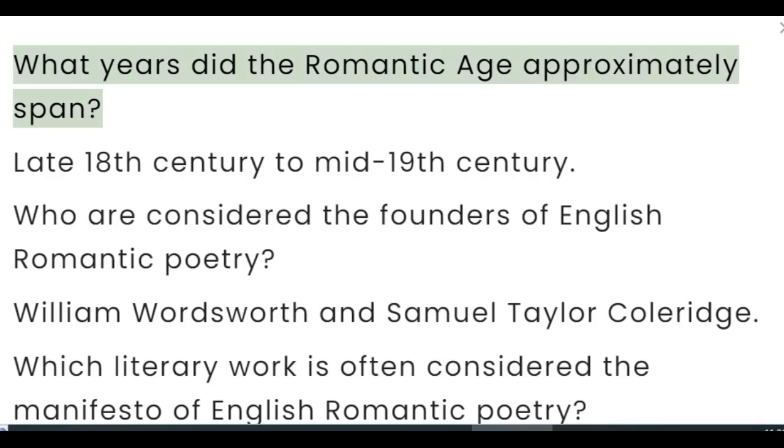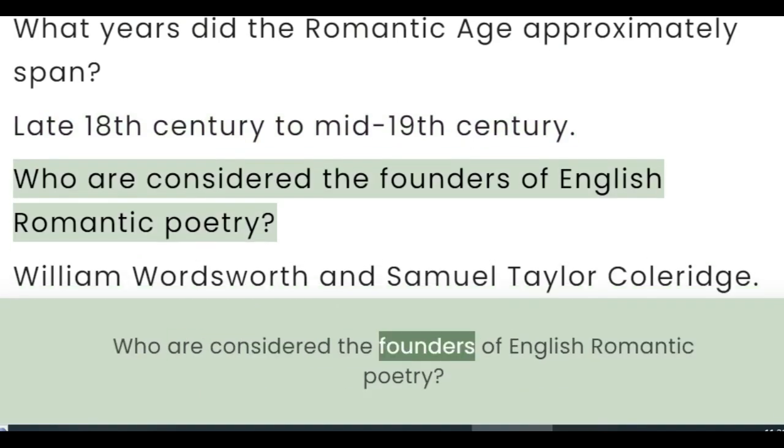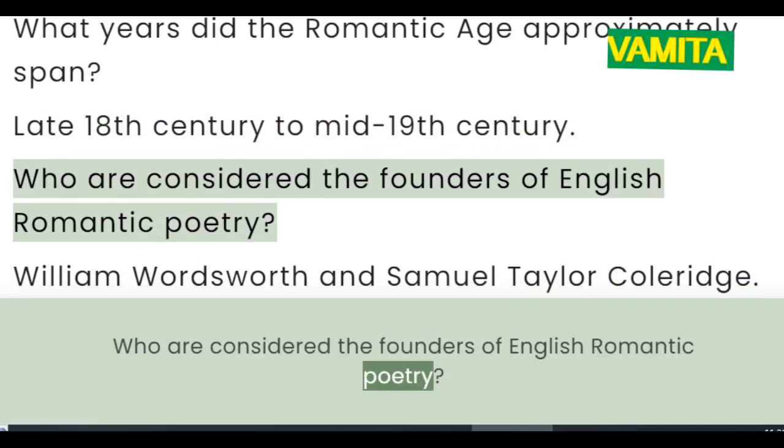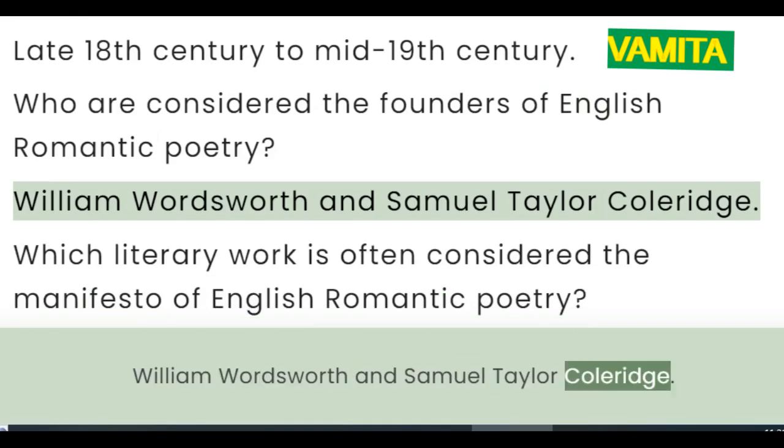What years did the Romantic Age approximately span? Late 18th century to mid-19th century. Who are considered the founders of English Romantic poetry? William Wordsworth and Samuel Taylor Coleridge.